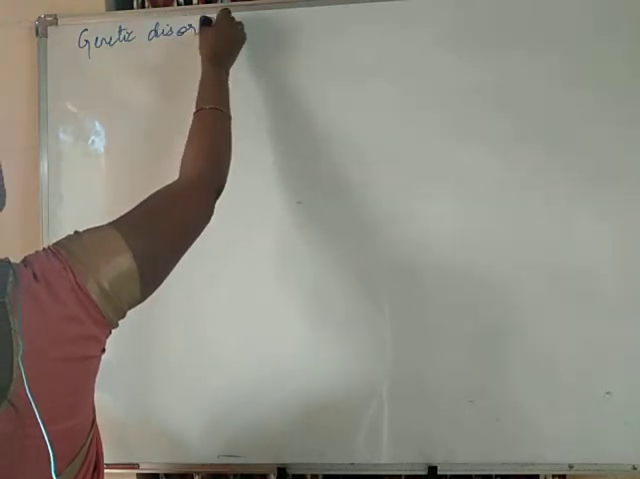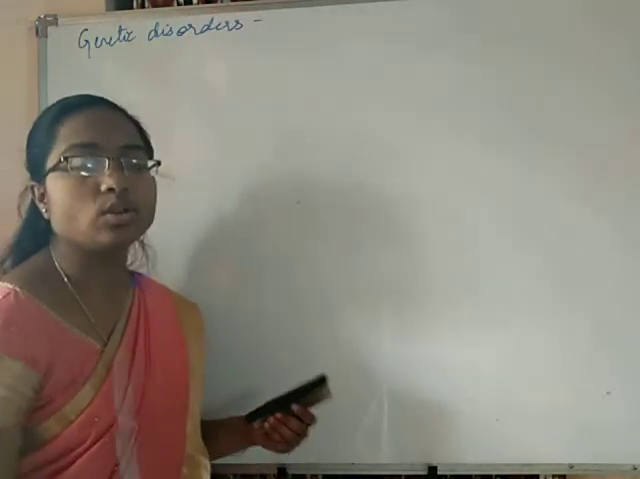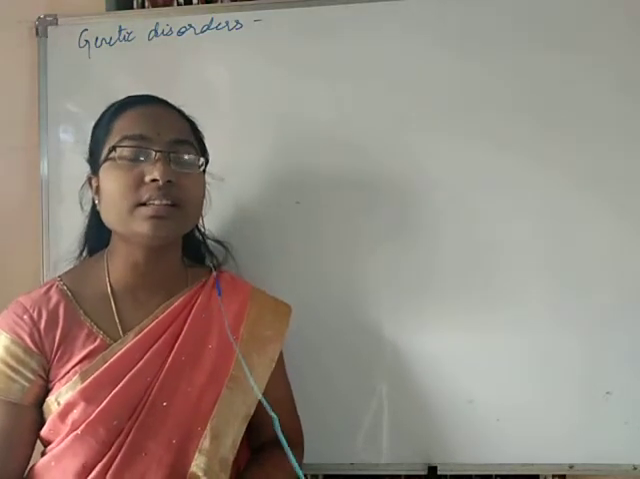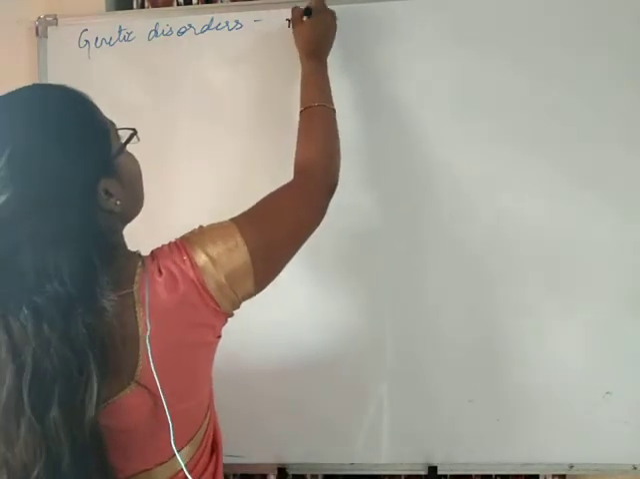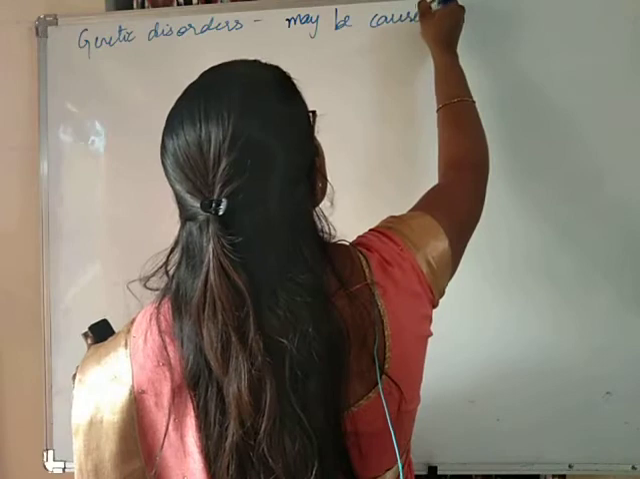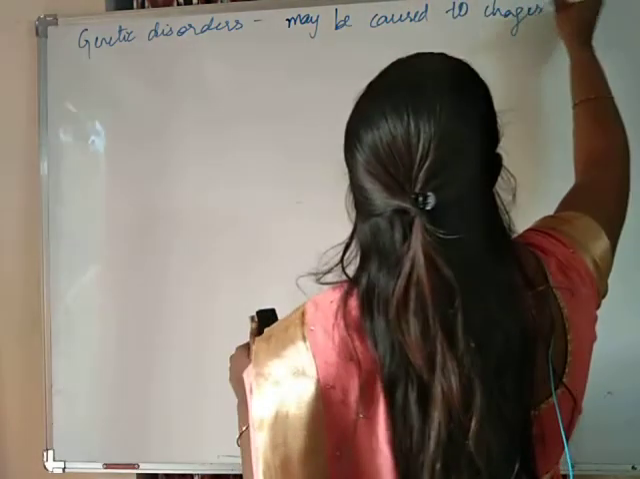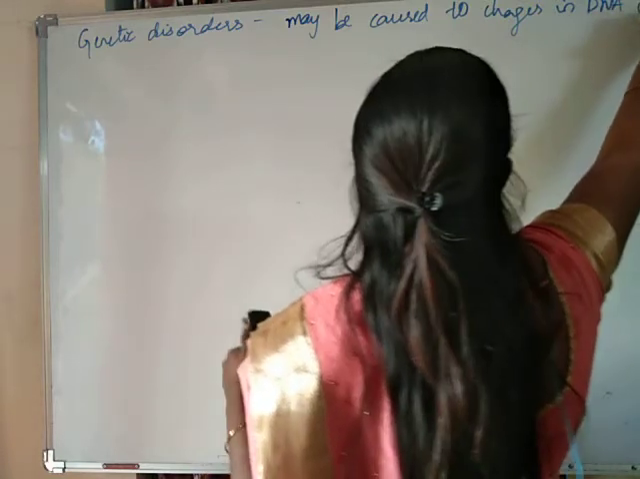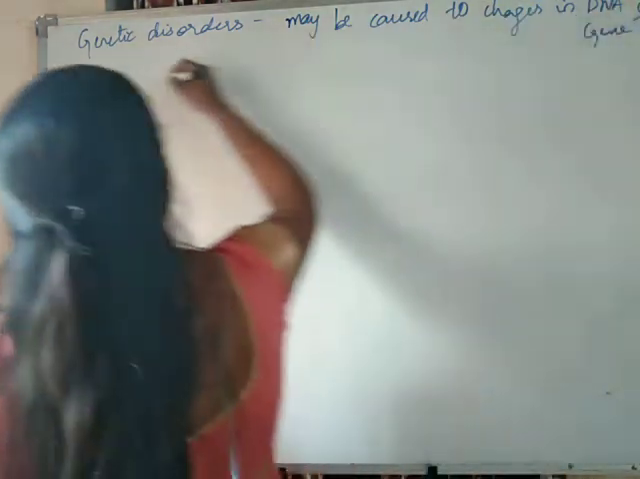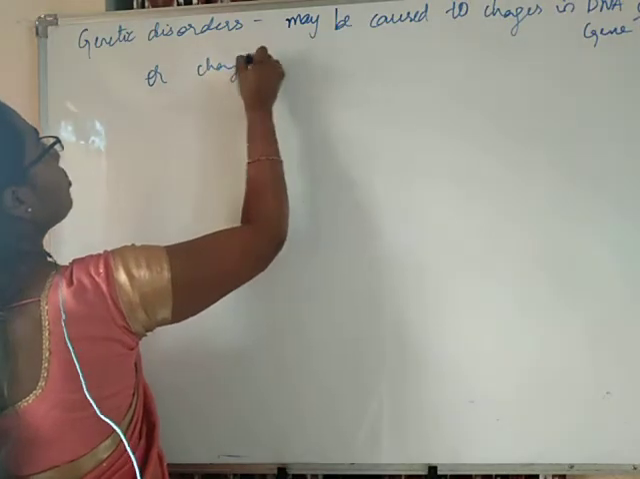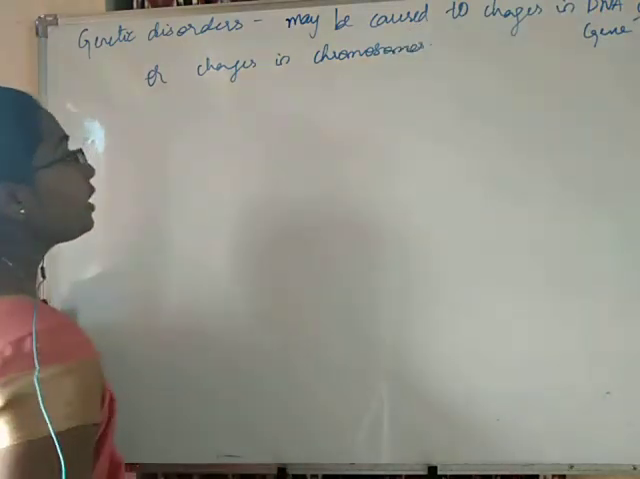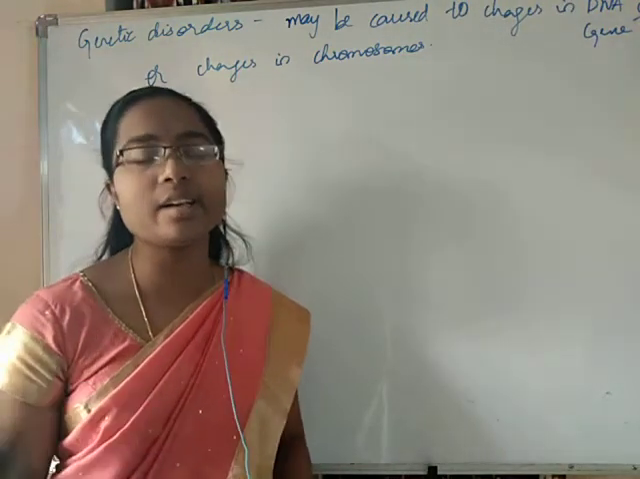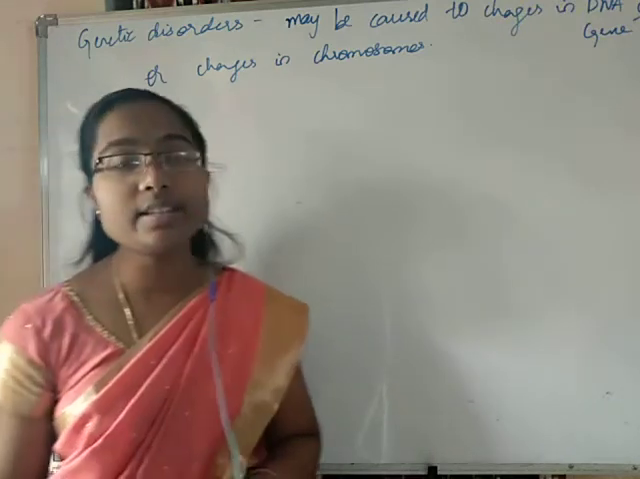We are learning about the genetic disorders. Genetic disorders are those disorders which are caused due to changes in the DNA. These genetic disorders may be caused due to changes in the DNA of the gene or changes in the entire chromosome. Generally, the DNA is inherited as it is, as we have already studied, but at times